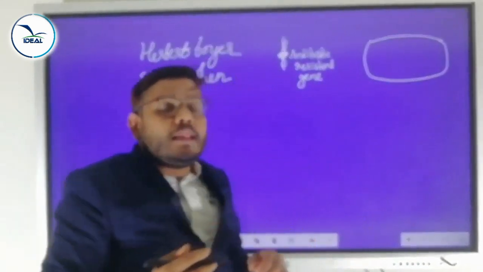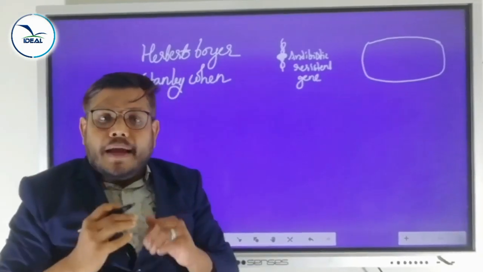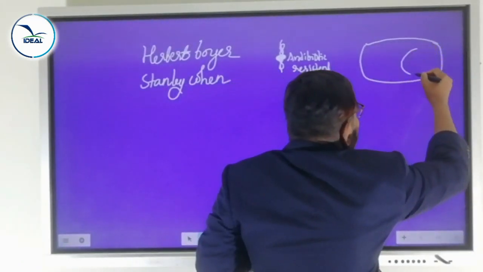We know that Salmonella typhimurium is a prokaryotic cell, or a bacterium. So it doesn't have a nucleus. It has a plasmid present.